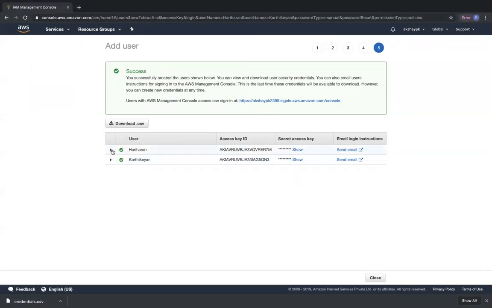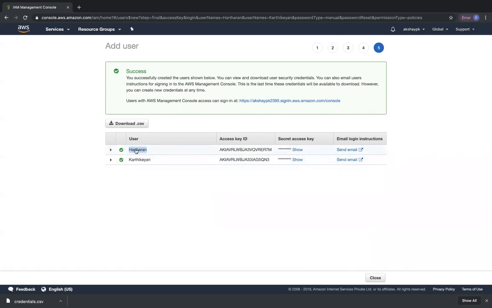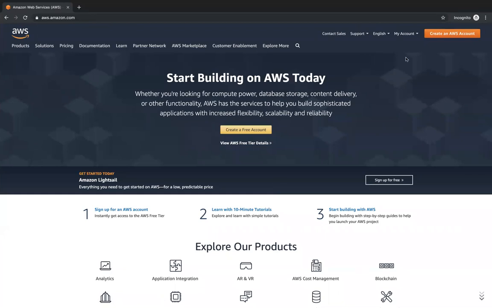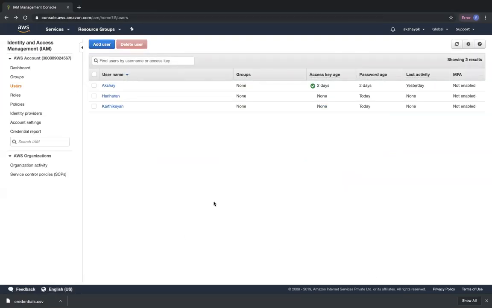So you can see over here that this user is created. The IAM user change password policy has been attached to them. Access key has been created. So right now what I'm going to do is copy Hariharan, go to my incognito window and log in as Hariharan. But before that, we have to add them to a group and attach a policy, right? So I'm going to go ahead and click on close. Since I've downloaded the credentials file, I'll always have it.